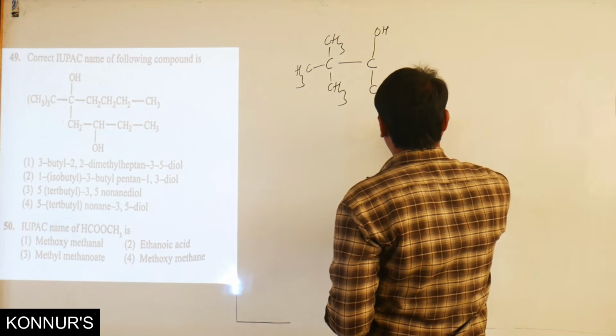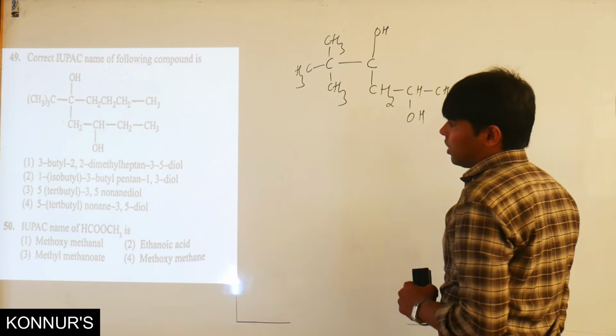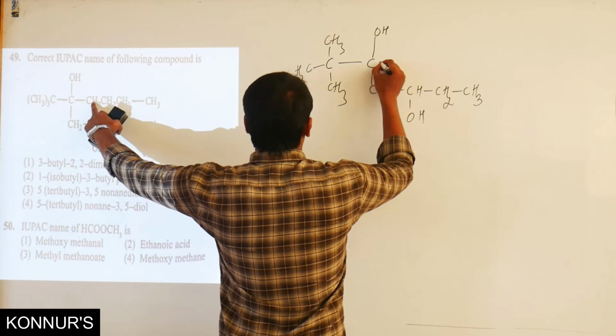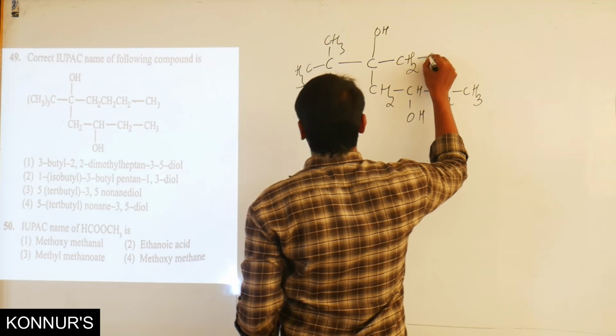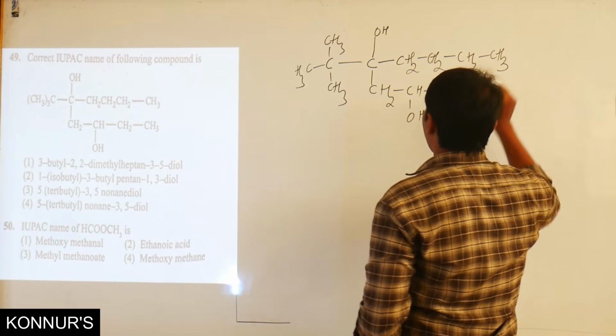Here CH and here OH, here CH2 and here CH3. Now this carbon is further bonded to CH2, CH2, CH2 and CH3.